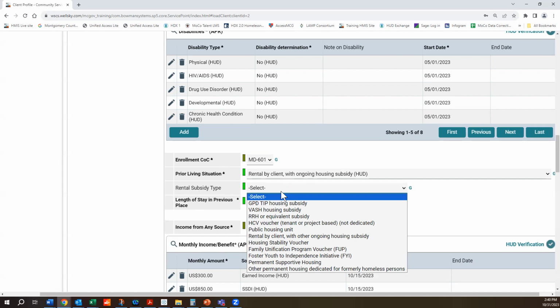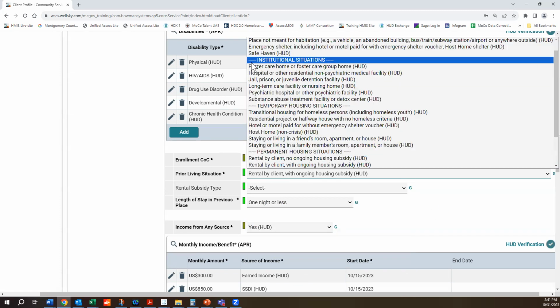And if you open this, these are different permanent housing options. So if the client used to live with one of the permanent supportive housing programs prior to coming to McKinney, for example, then we would have selected permanent supportive housing here. Okay. In the past, all these options were part of this bigger list under the permanent housing. So make sure if you're selecting any of these options, you have to select first rental by client with ongoing housing subsidy, and make sure you specify one of these.